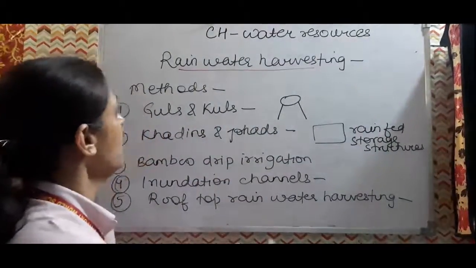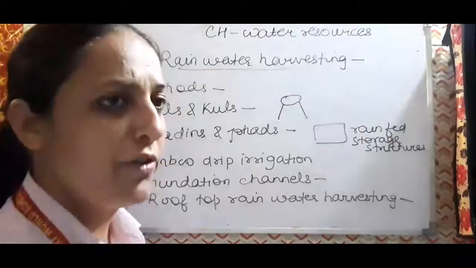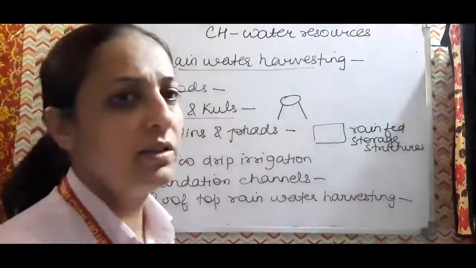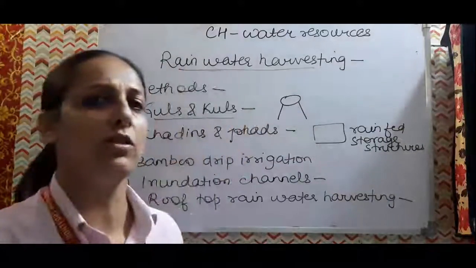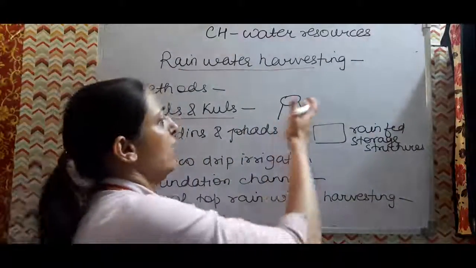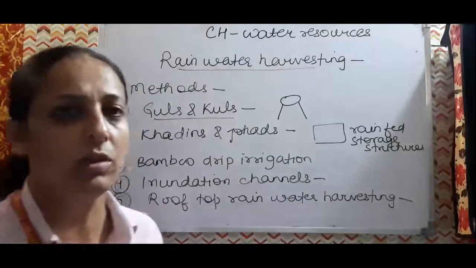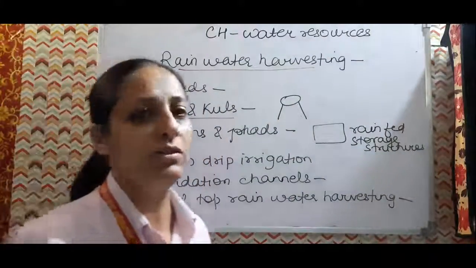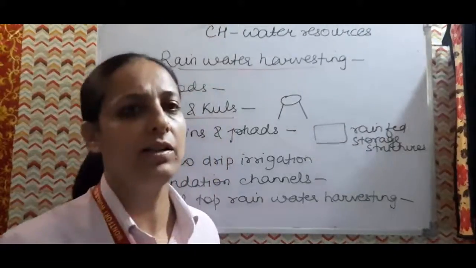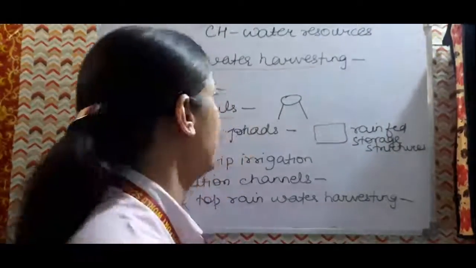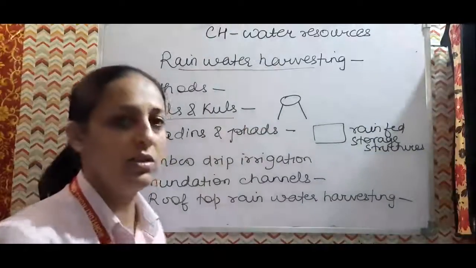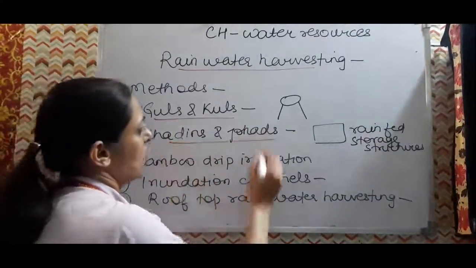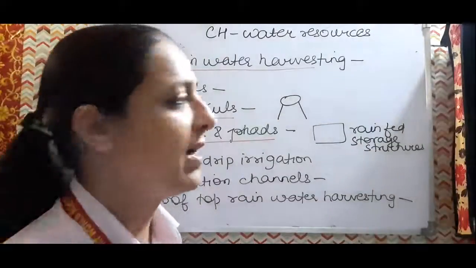In this, different methods are used at different places, like guls and kuls in the Himalayan mountains. This kind of structure is used in which a circular well is created at the top of the mountain for the collection of water, and then whatever purposes the water is required for, like irrigation, it can be utilized. So pools are created mostly in the western Himalayas. Then khadins and johads, so these are created in Jaisalmer in Rajasthan.